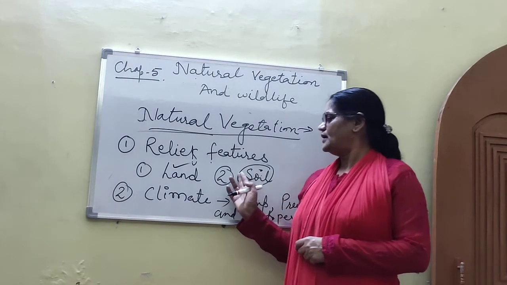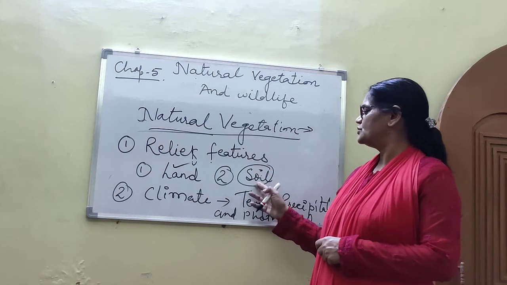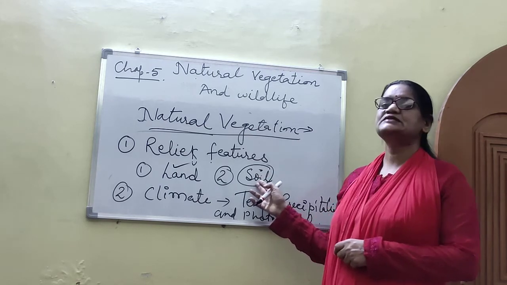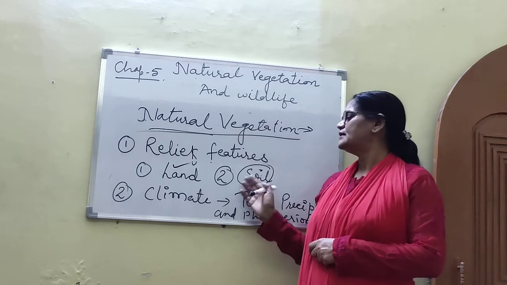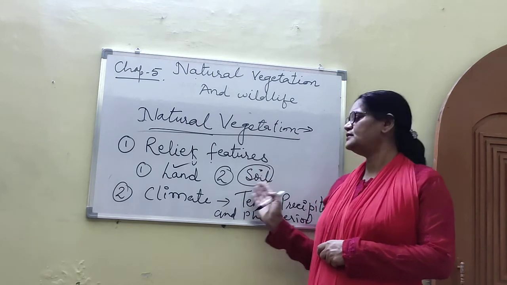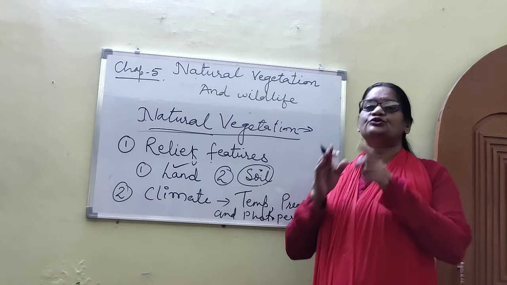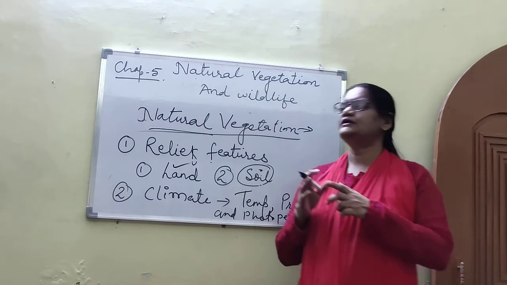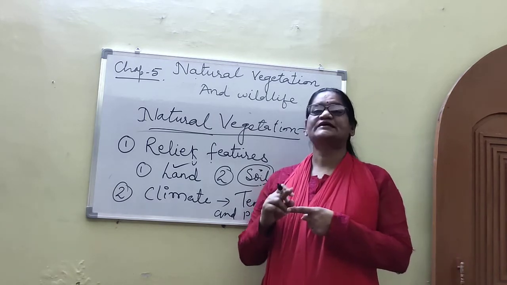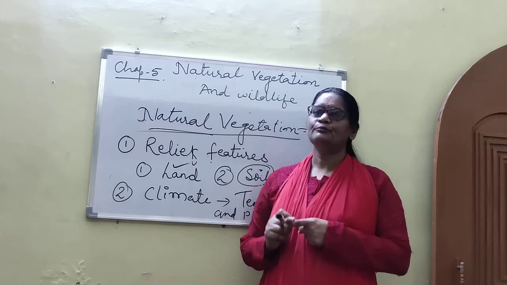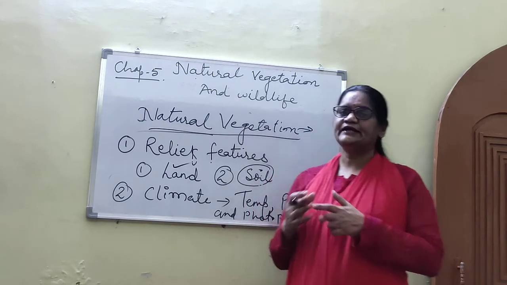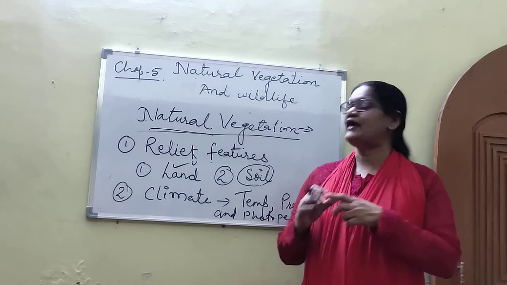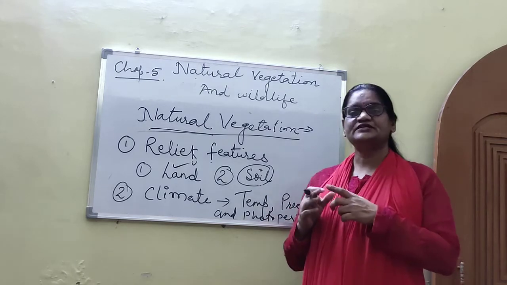Another example of soil is sandy soil, which is found in India in desert areas. The sandy soil of the desert supports cactus and thorny bushes, while wet marshy deltaic soil supports mangrove and deltaic vegetation.